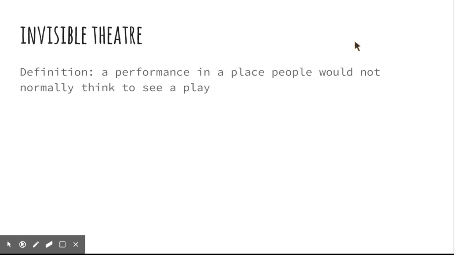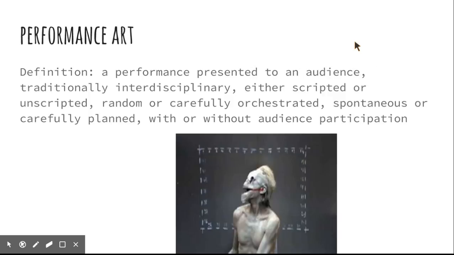Next one is invisible theater. There is no definition for this because invisible theater is less about a style in the way that it is written and more about a style in the way that the show is produced. It's a performance of a play in a place where people would not normally think to see a play. So you could have a realistic invisible theater show. It's just how and where it's produced and performed that is different for invisible theater.